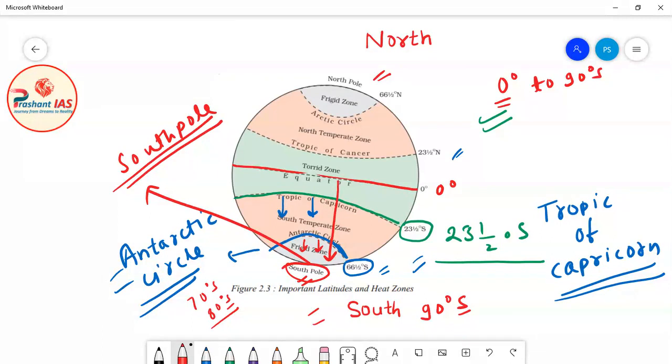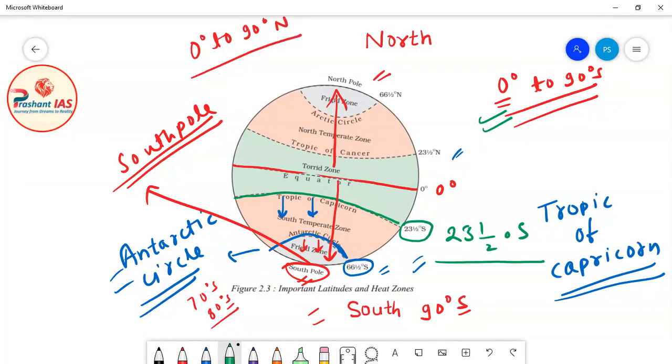Okay, so here comprehensively we have two observations. If you move from the equator to the North Pole, the value of latitude increases from 0 degrees to 90 degrees north. But if you move from the equator to the South Pole, the value of latitude increases from 0 degrees to 90 degrees south.